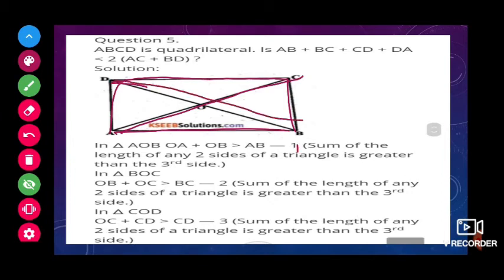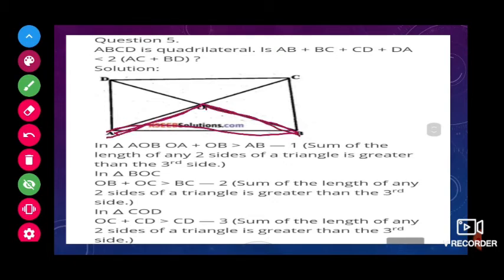How are we going to prove it? First, take triangle AOB. From this triangle, OA plus OB is greater than AB. Why? Because the sum of two sides of a triangle will always be greater than the third side.